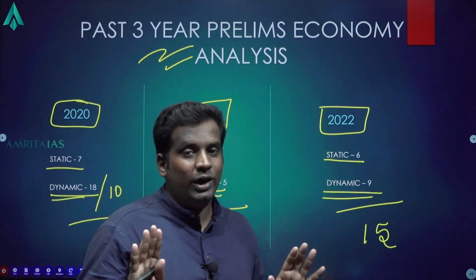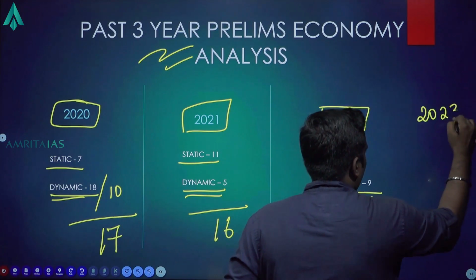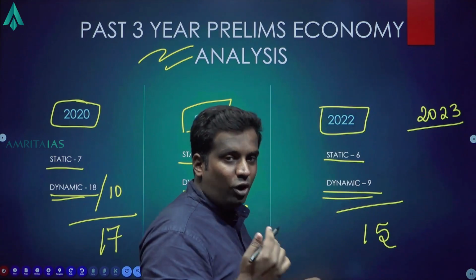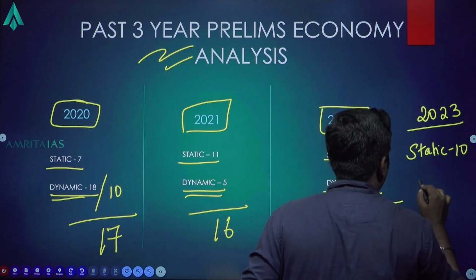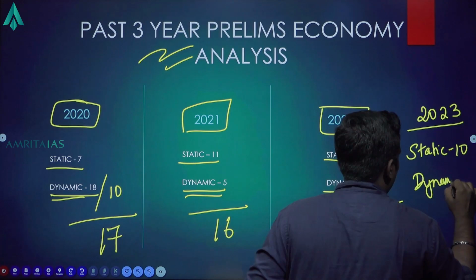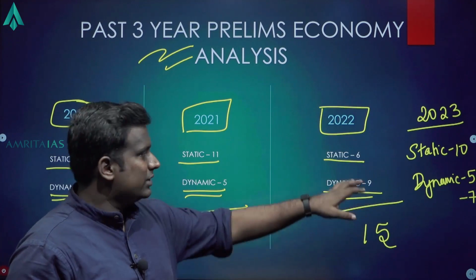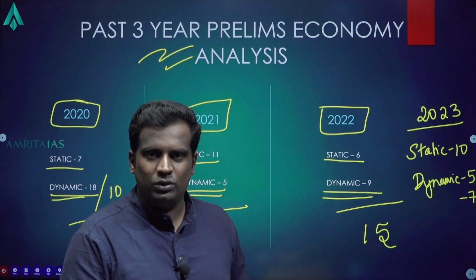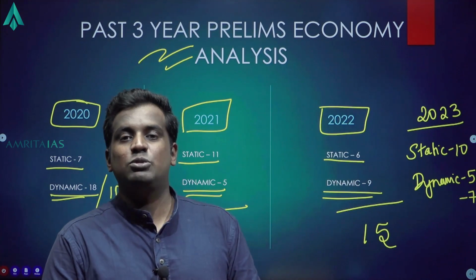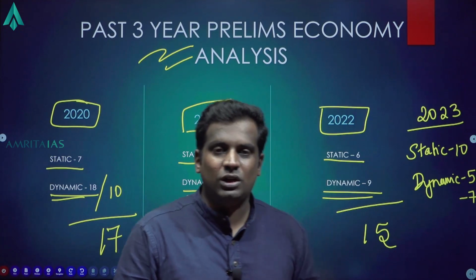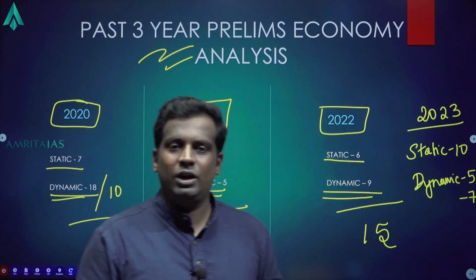So, if you are looking at a pattern kind of an understanding, for 2023, possibility, not probability, possibility, static can be close to 10 and dynamic can be 5 to 7. Okay. This is simply a possibility I put forward in front of you. Just knowing this doesn't give you any edge, but it helps you in preparing for the topics, especially those in the static part, because the dynamic part keeps changing. The static part you can focus on really well and prepare.